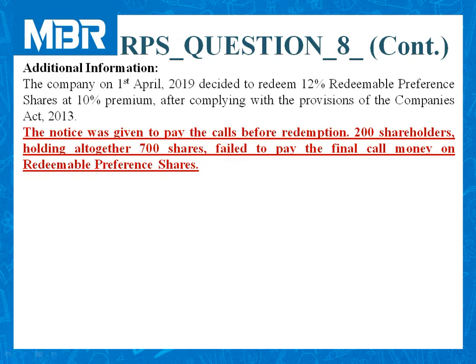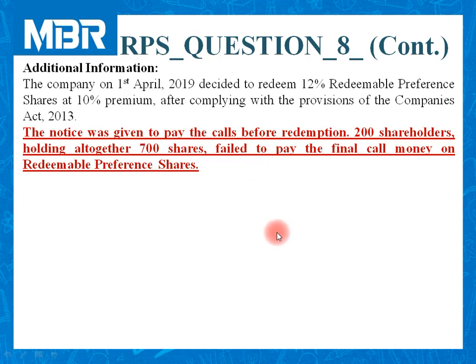In response to this final call, 200 shareholders. Number of shareholders are not important for us, but it is given in the question. 200 shareholders holding 700 number of shares. These number of shares are highly important for us. Failed to pay the final call money on redeemable preference shares.